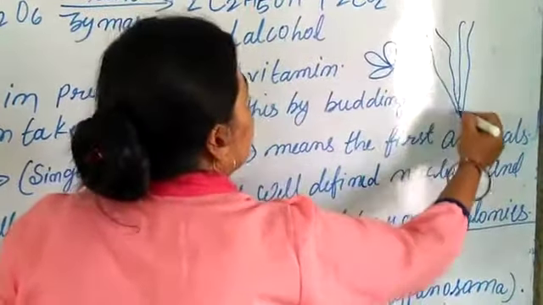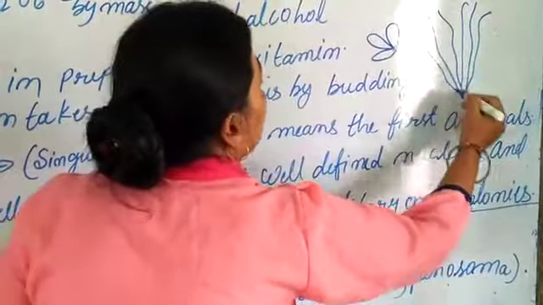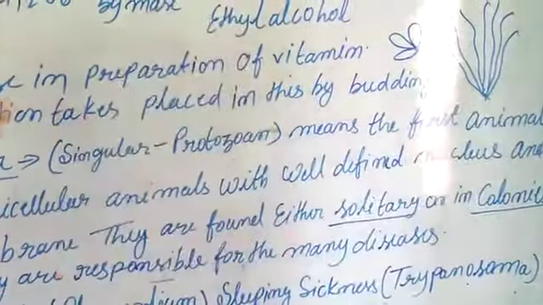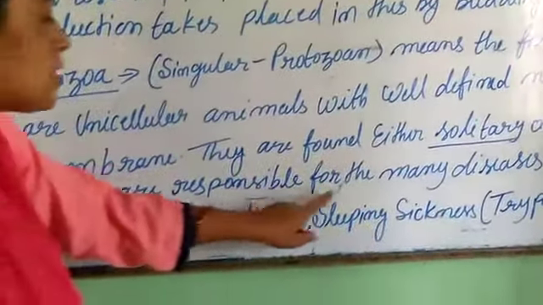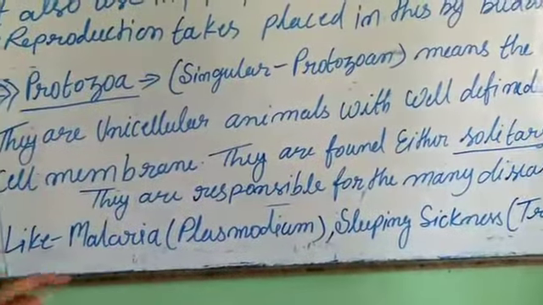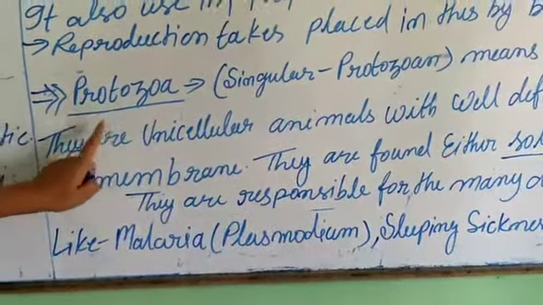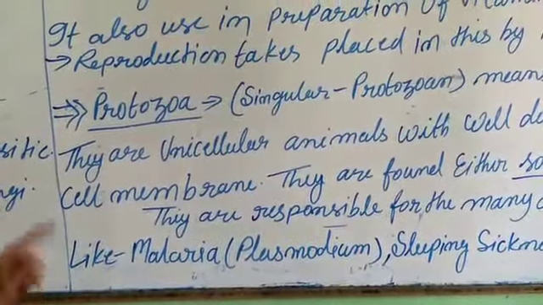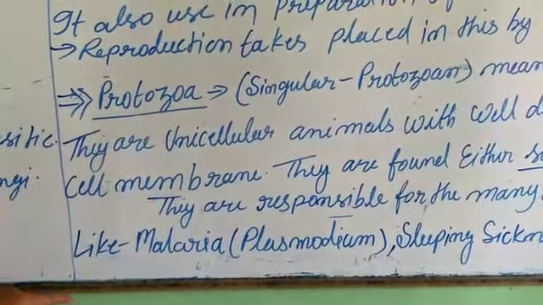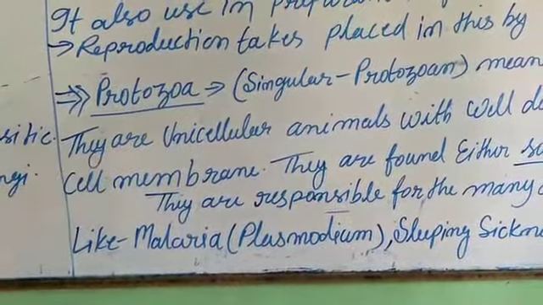this kind of structure. This is the colony. They are found in this kind of structure. They are responsible for many diseases. Protozoa are responsible for disease. Let's see what diseases are caused by protozoa.